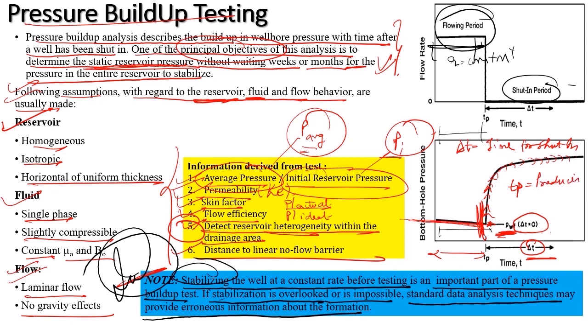That means the cumulative volume I have produced in this particular time frame divided by the flow rate that I had kept. On doing this, cumulative divided by flow rate, this NP divided by Q, I will get my producing time. So delta T and TP I have discussed. Now let's move further.